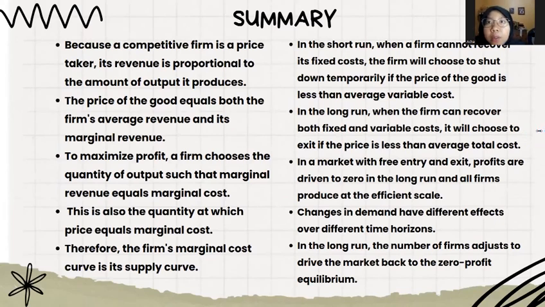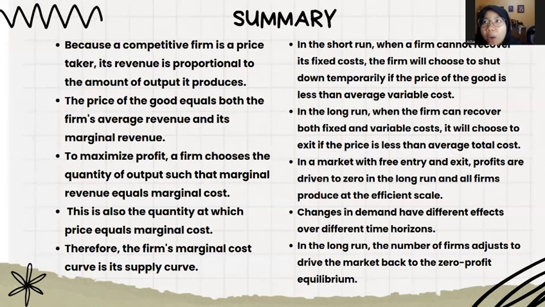Summary. Because a competitive firm is a price taker, its revenue is proportional to the amount of output it produces. The price of the good equals both the firm's average revenue and its marginal revenue. Third, to maximize profit, a firm chooses the quantity of output such that marginal revenue equals marginal cost. Furthermore, this is also the quantity at which price equals marginal cost. Therefore, the firm's marginal cost curve is its supply curve.